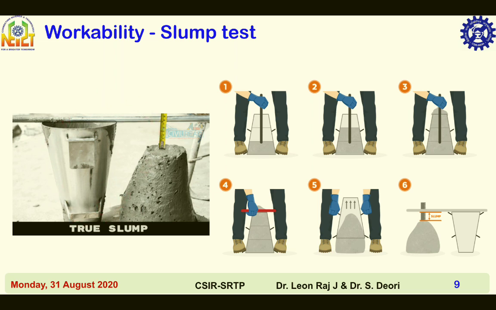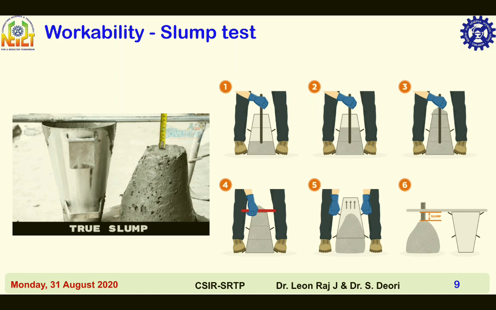The mold is placed on a smooth, horizontal, rigid, and non-absorbent surface. The mold is then filled with concrete in three layers, each approximately 1 by 3 of the height of the mold. Each layer is tamped 25 times by the tamping rod.